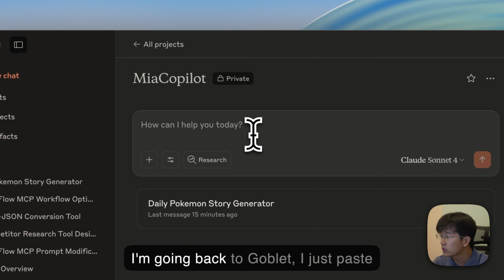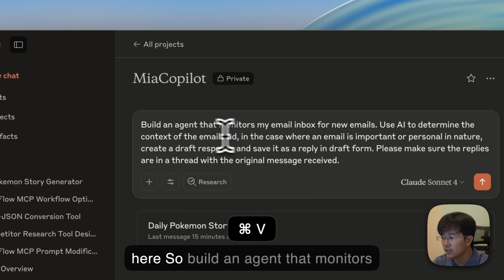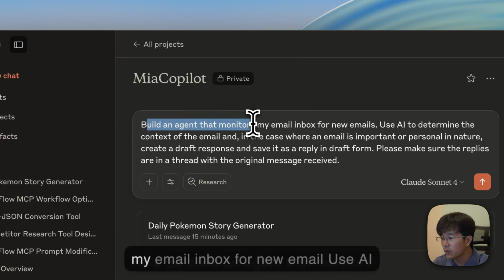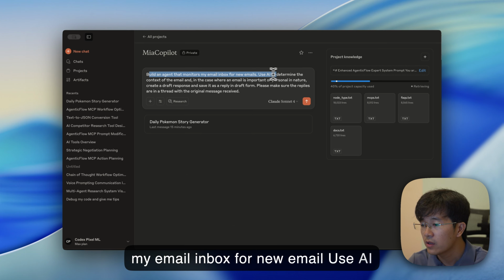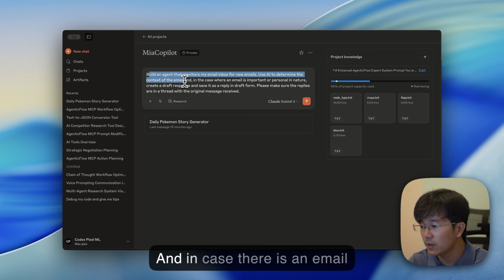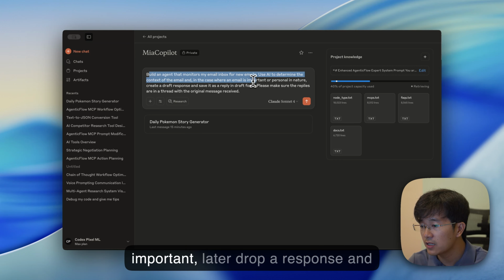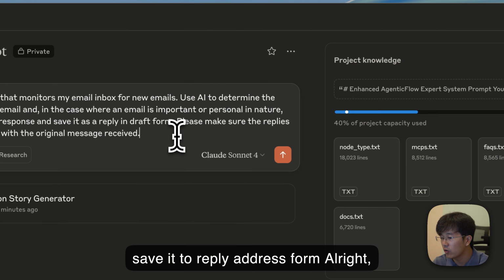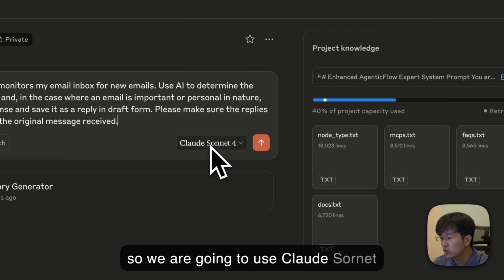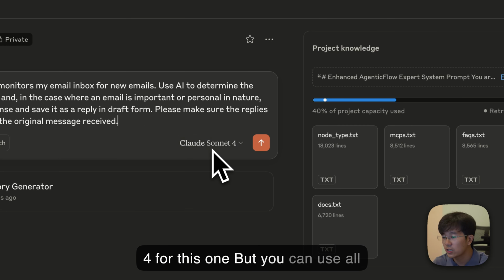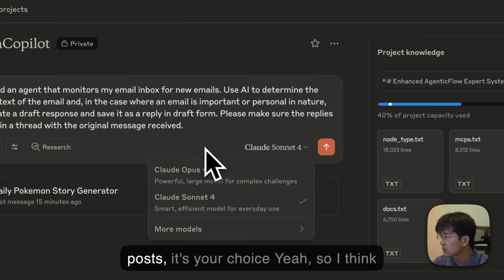Okay, so I'm going back to Copilot. I just paste here: build an agent that monitors my email inbox for new email, use AI to determine the context of the email, and in case there is an email of important nature, draft a response and save it in reply draft form. All right, we are going to use Claude Sonnet for this one, but you can use Opus as your choice.